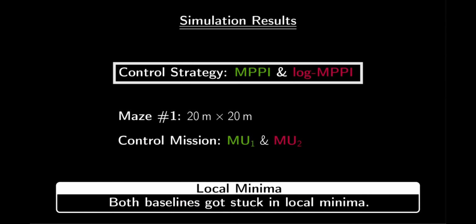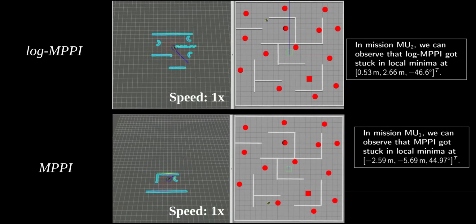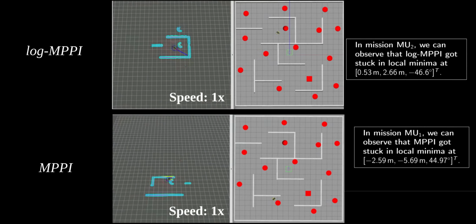The next simulations show the performance of the vanilla MPPI and log MPPI in a given maze-like environment. We can see that both control methods were unable to complete any of the assigned control missions due to the challenging environmental conditions.